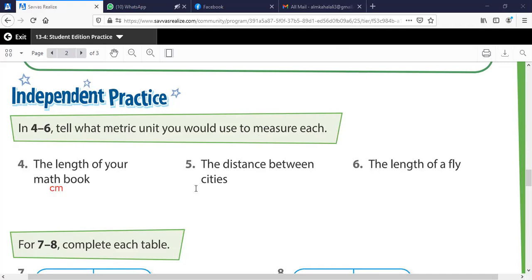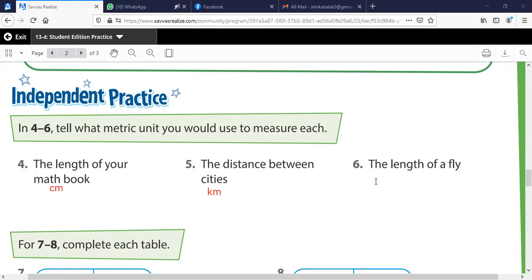Now the distance between two cities. The distance between the cities is too far, so I will use the kilometer. This is not a question to solve. It's just based on how you understand the measures. So how big is a kilometer? You need to understand that the kilometer is something big and the centimeter is something small.